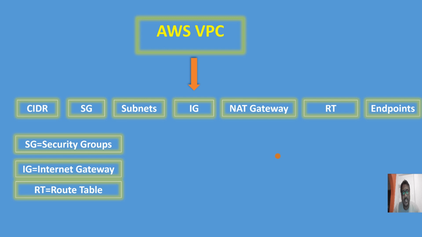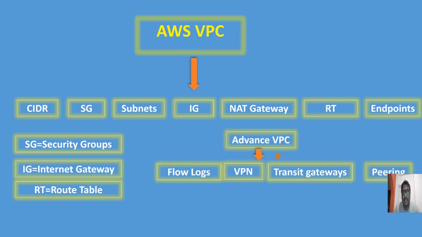And endpoints are what we use if you want to connect to any instance or service through an endpoint. I have already demonstrated this endpoint topic too. Okay guys, in advanced level, if you want to learn VPC, like VPC VPN, Virtual Private Network, Transit Gateway, and VPC peering, each and every part I have already demonstrated. I will give that link in this video description also. Peering is nothing but VPC peering, two to two, two to three, one to one, how we can do the peering part.